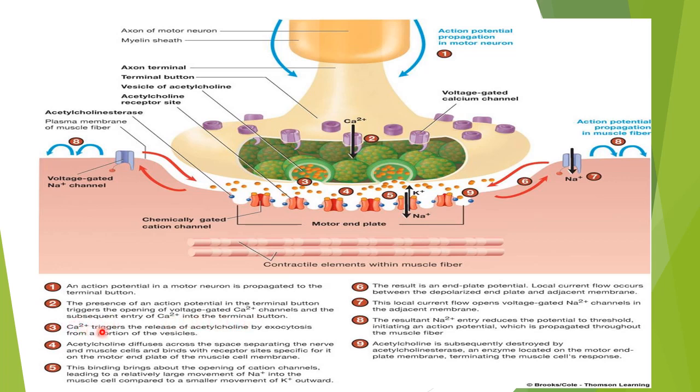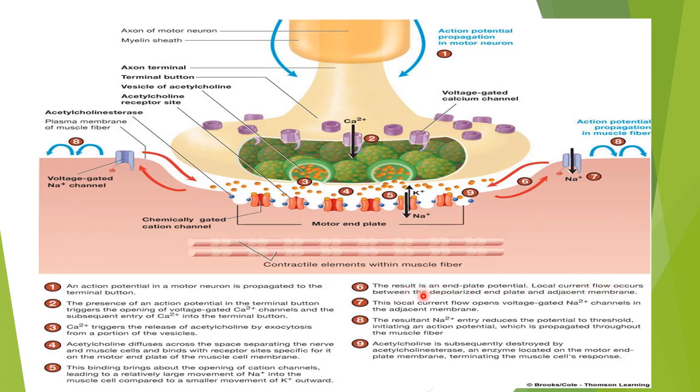Then calcium triggers the release of acetylcholine by exocytosis from a portion of the vesicles. Then acetylcholine diffuses across the space separating the nerve and muscle cells, and binds with the receptor site specific for it on the motor end plate of the muscle cell membrane. This binding brings about the opening of cation channels, leading to a relatively large movement of sodium ions into the muscle cell compared to a small movement of potassium outward. When there is a large movement of sodium ions into the muscle cell, what happens? The result is an end plate potential.